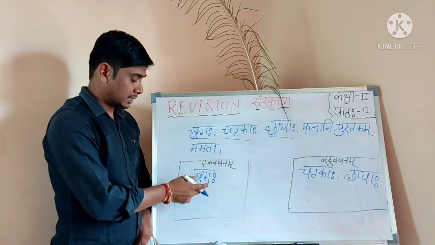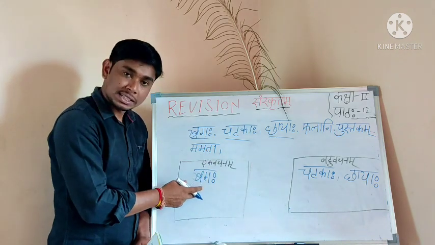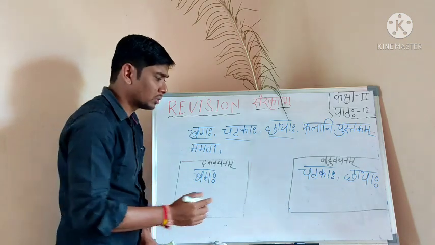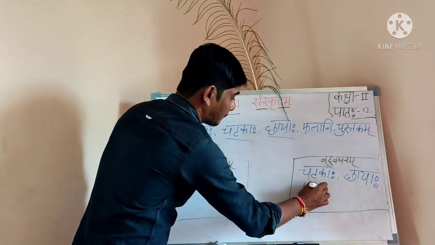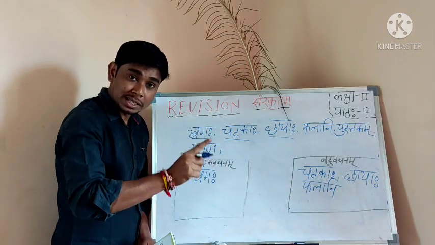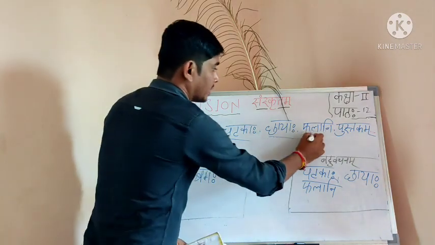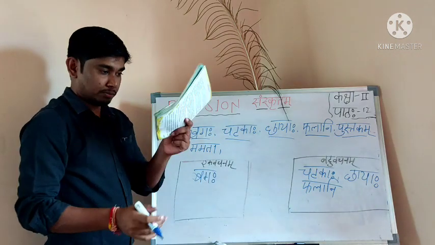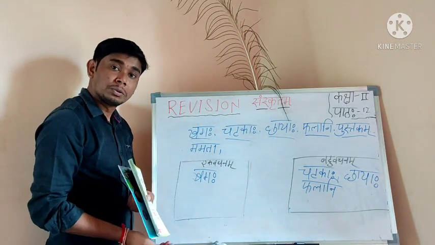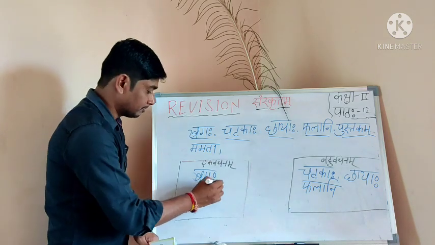Next one, you have to tell. Falani. Here or there? Where do I have to write? Falani. Ekavachanam place or bahuvachanam place? Falani is bahuvachanam, no? Phalam, phalani. Phalam is singular, phalani is plural. Is over. Now, pustakam. This is a pustakam. Book. Pustakam. Is it singular or plural? Ekavachanam or bahuvachanam? Pustakam. Ekavachanam.